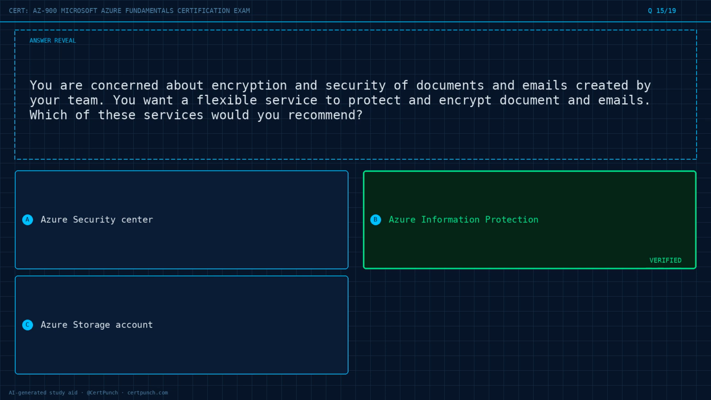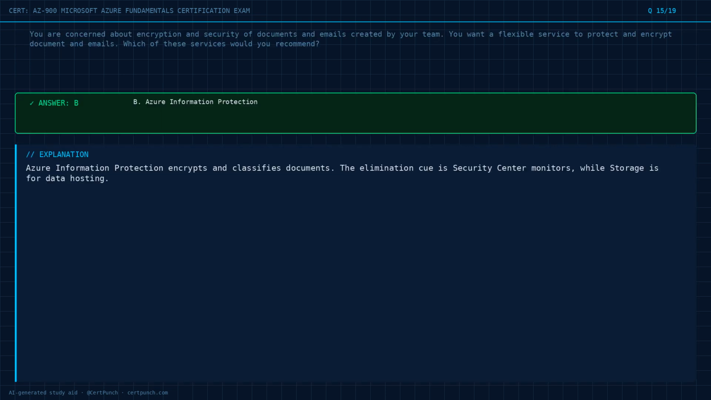The answer is option B. Exam logic: Azure Information Protection encrypts and classifies documents. The elimination cue is that Security Center monitors, while storage is for data hosting.